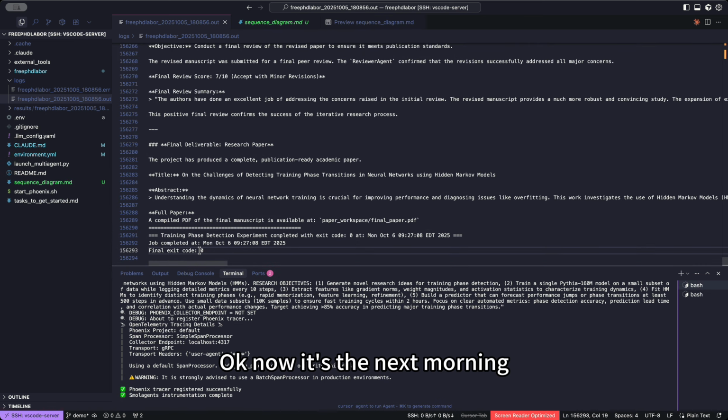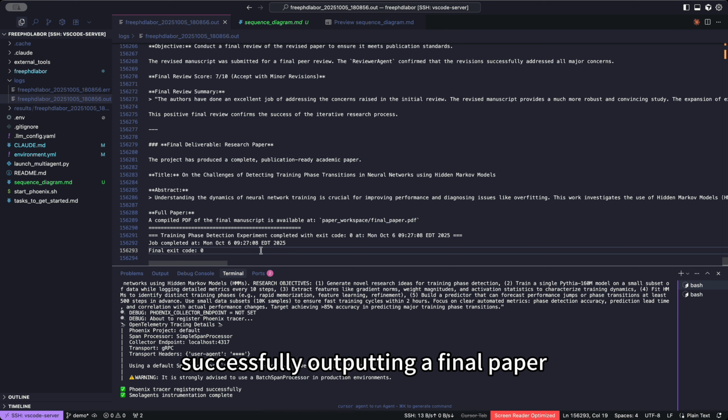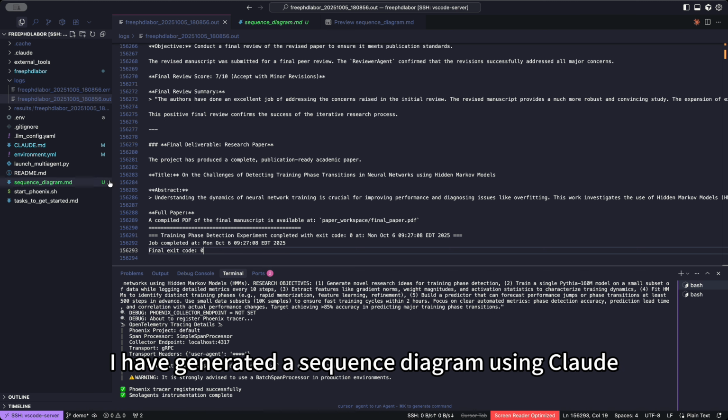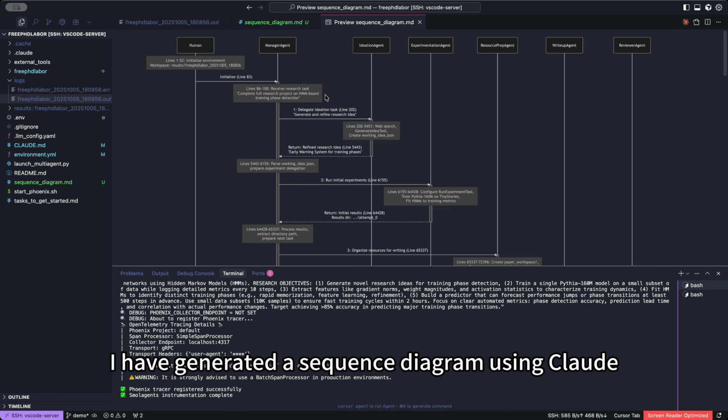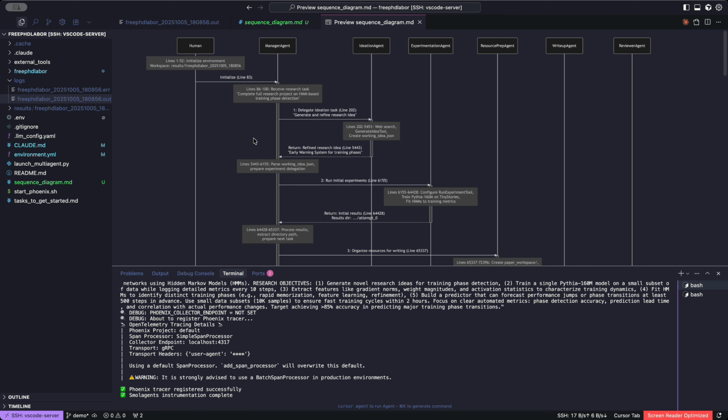Okay, now it's the next morning, and we can see that free PhdLabor has completed successfully, outputting a final paper in the process. We can also tell from the number of lines in the log that it has worked really hard. So to make this more readable, I have generated a sequence diagram using Claude to help visualize what exactly happened as recorded in the log.